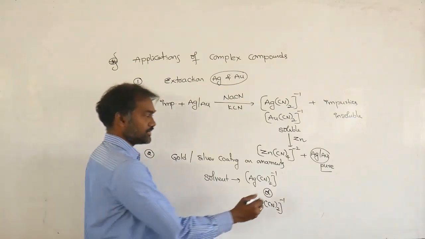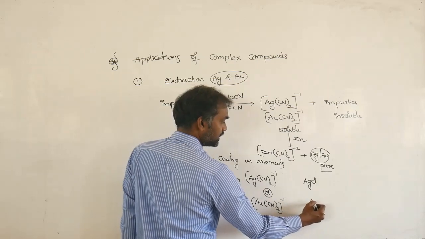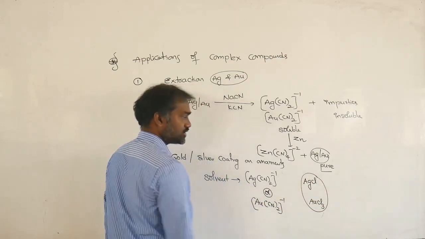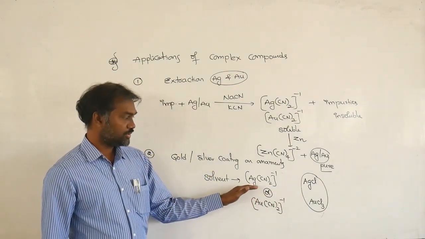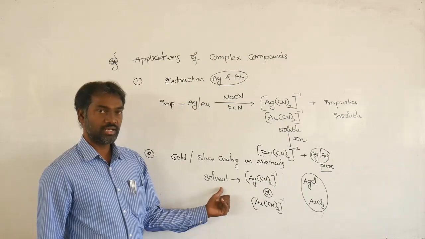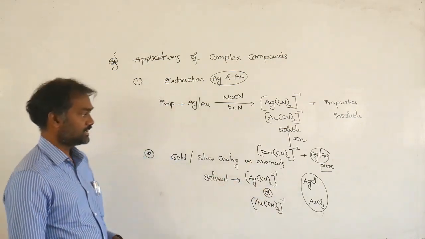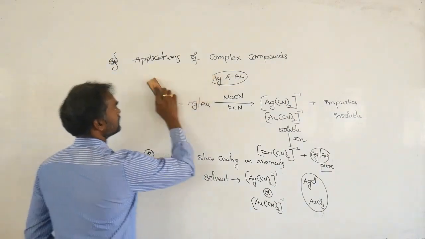Suppose instead of this, you use AgCl and AuCl3, these are purely inorganic. The complex compound is different. If you take a complex compound solvent only, it is smoothly coated on the surfaces. So that is the importance of these two, in the form of a complex compound solvent.